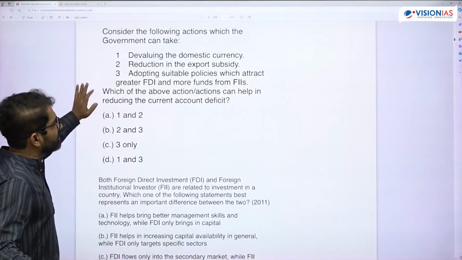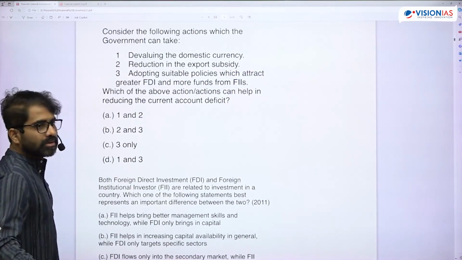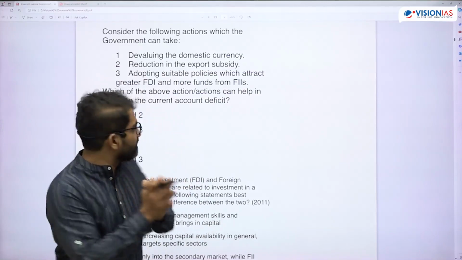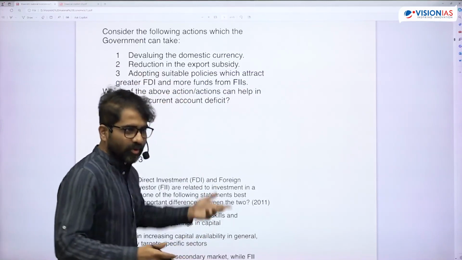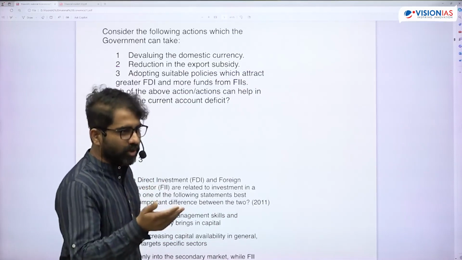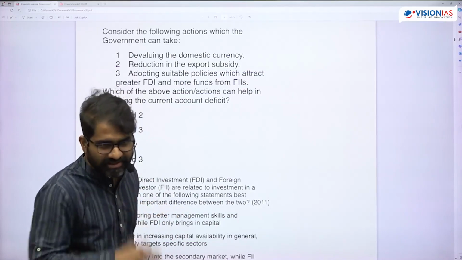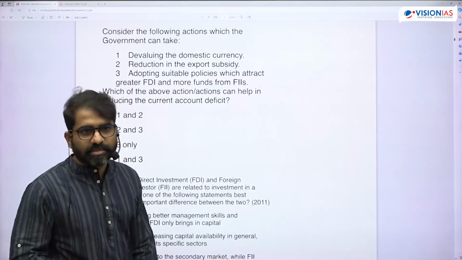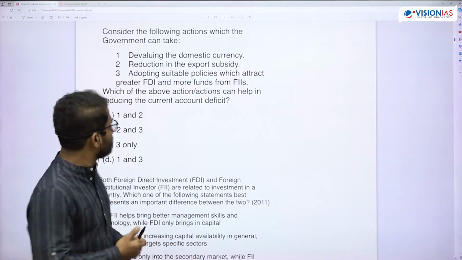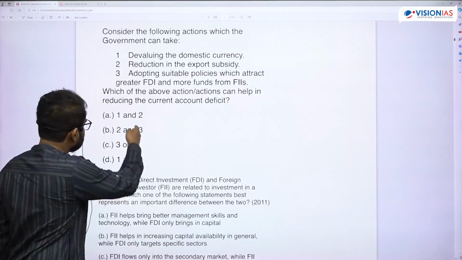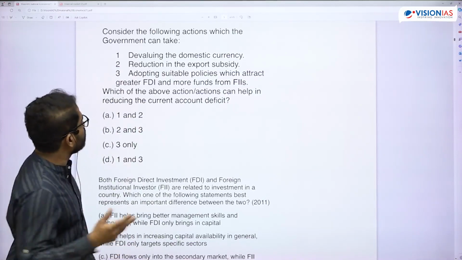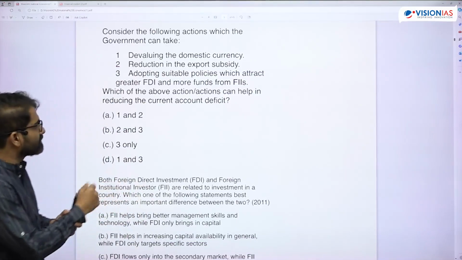See, reduction in export subsidy should be there or removed? See, you have to reduce current account deficit, means you have to increase export. If you have to increase export, means you should give more export subsidy. If you reduce export subsidy, then there is a trouble. So that means if I remove 2, then it should be C or D. Is that okay? Yes.